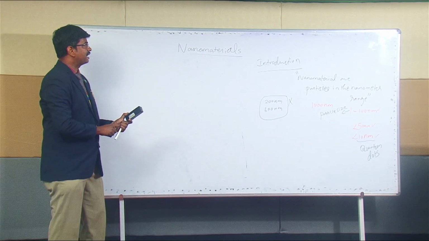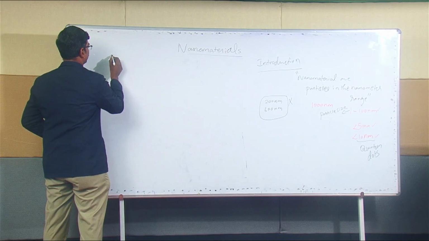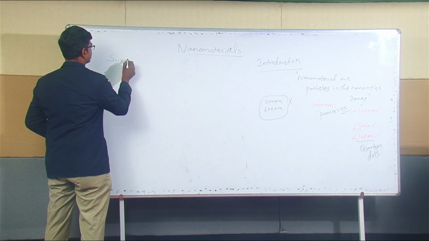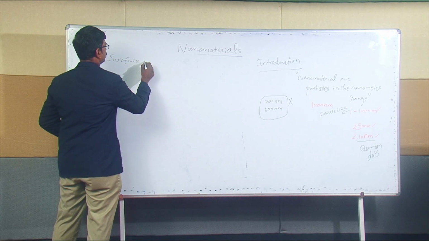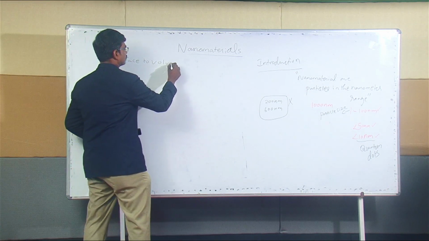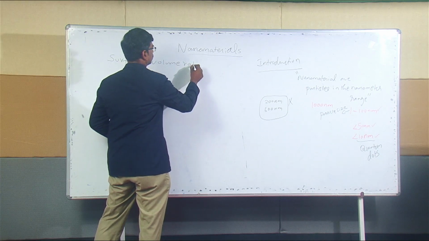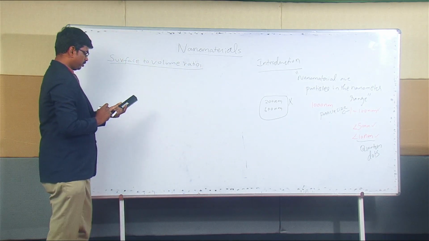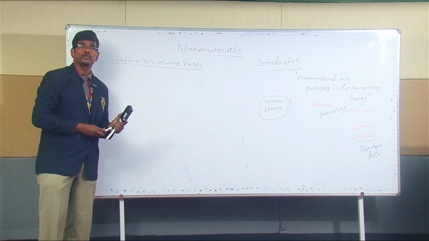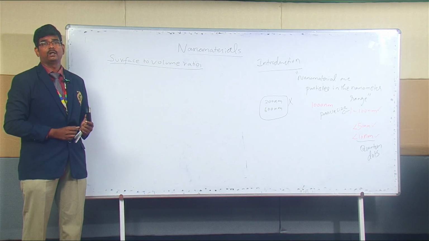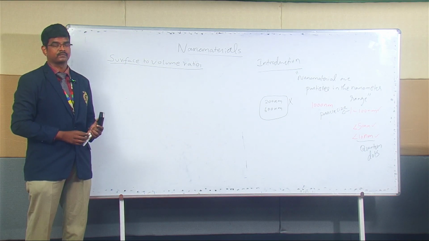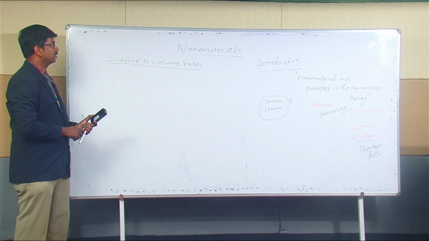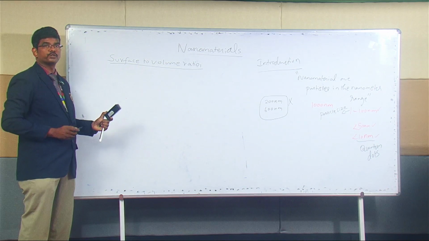The answer lies in this topic: surface to volume ratio. If you learn what is surface to volume ratio, definitely you will get an idea why the nanomaterials are special.